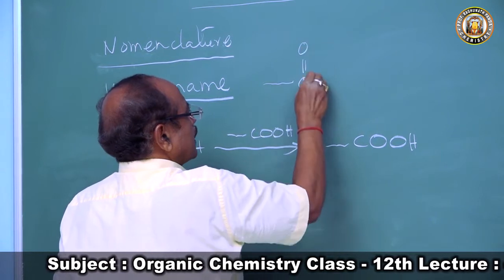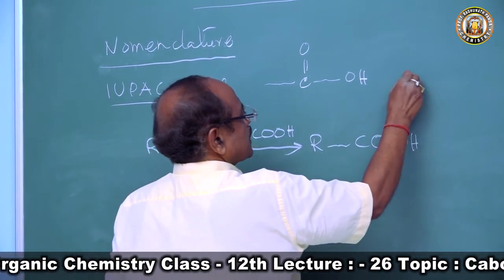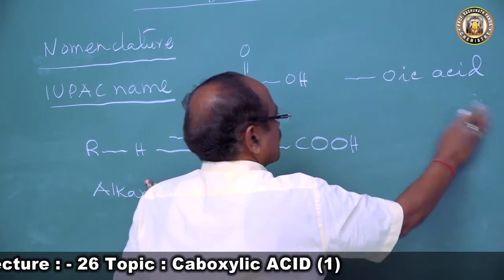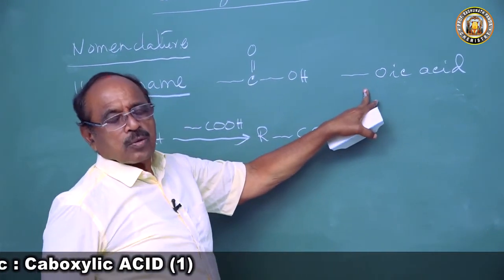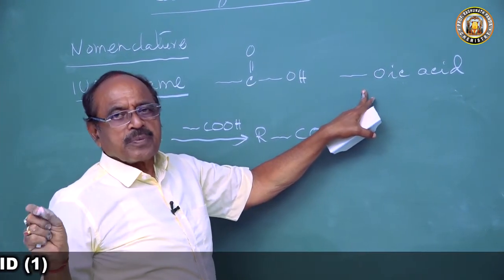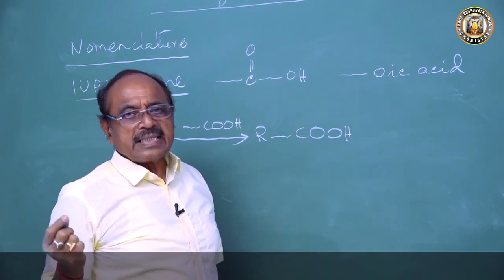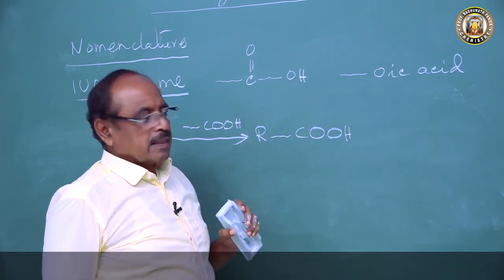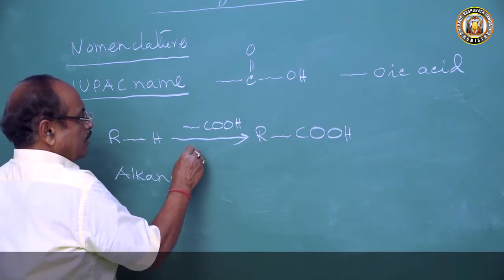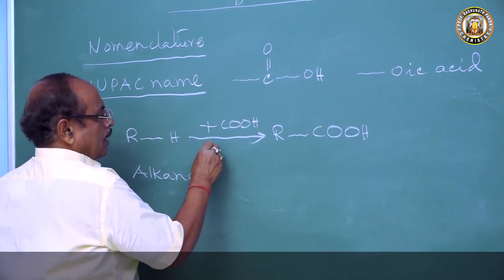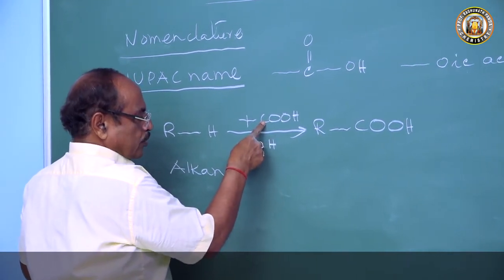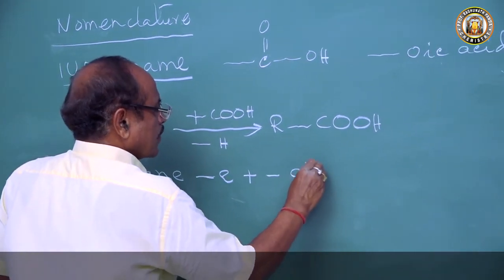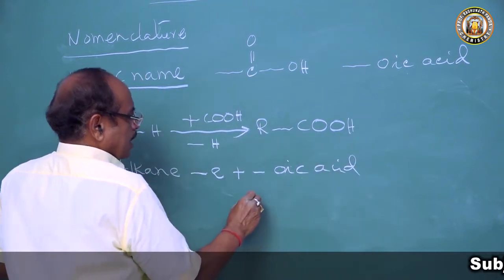According to IUPAC nomenclature, the COOH group is called oic acid. Just like the alcohol OH group is ol, the carbonyl group is one, the double bond is ene and the triple bond is yne, the COOH group is called oic acid. From the alkane we remove hydrogen and attach the COOH group, so alkane minus e plus oic acid comes as alkanoic acid.